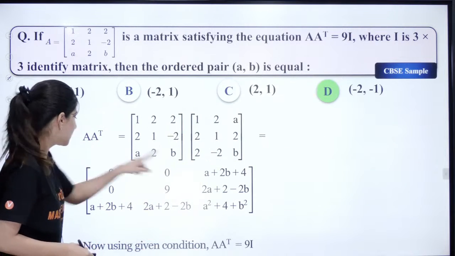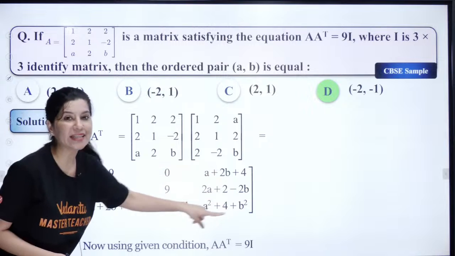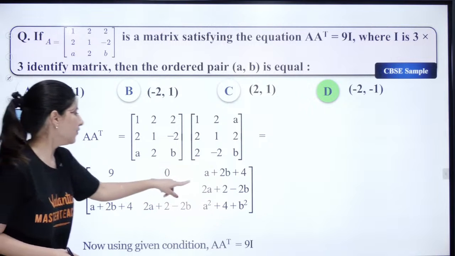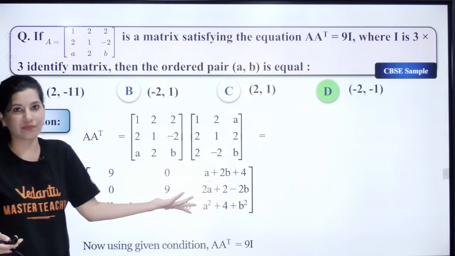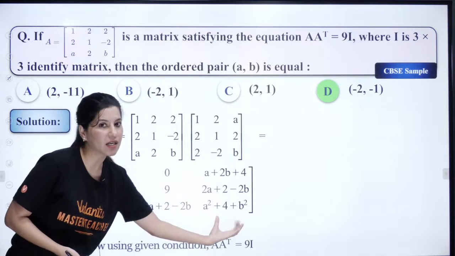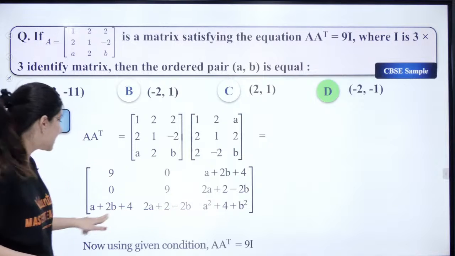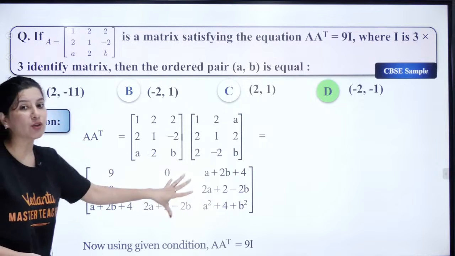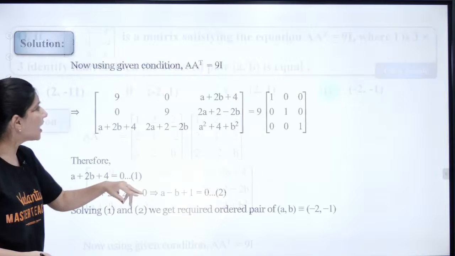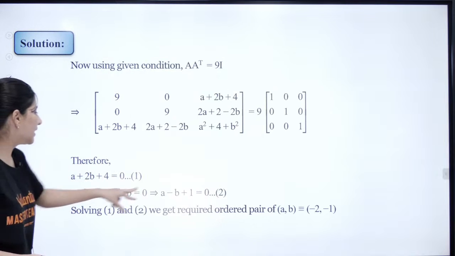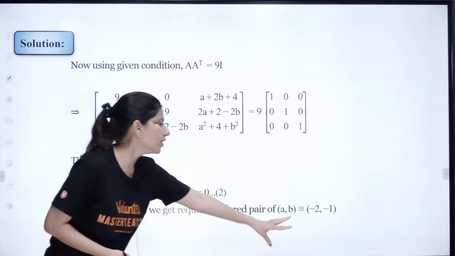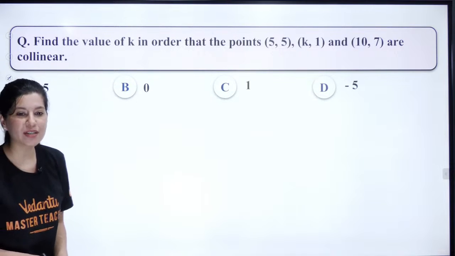So let me just show you. So this is the whole complete matrix, right? So we just used two equations. We did not need this third one, but in subjective, you have to solve completely just like this. Multiply two matrices completely and then take out any two equations, make them 0, and finally the ordered pair you can get. Next question on your screen.